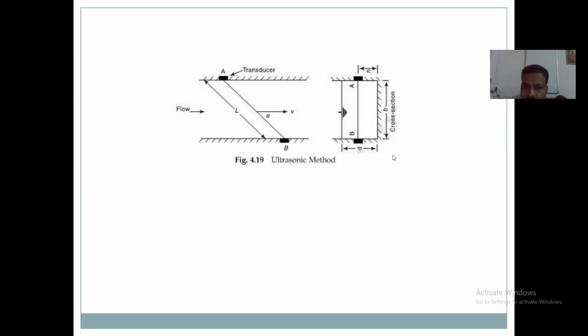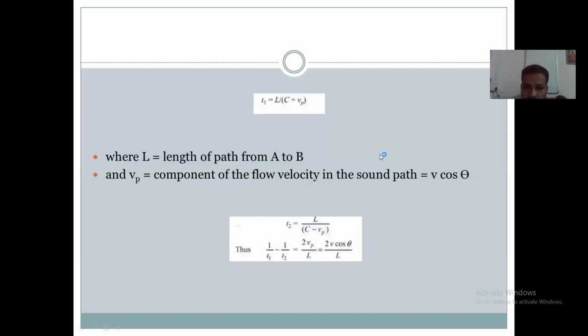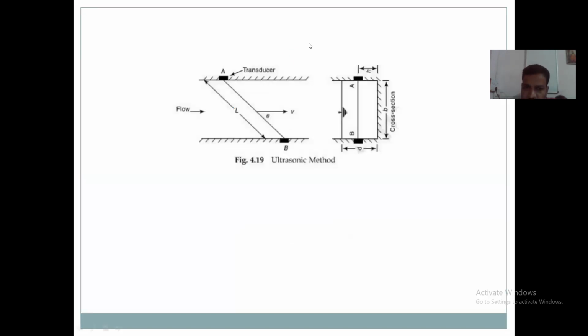Then Vp is the component of the flow velocity in the sound path. This is the component of the flow velocity in sound path, V cos theta. Vp म्हणजे काय? So velocity is the component आहे, V cos theta. इथे दाखवले पहा. Velocity काय इथे? V is the velocity. इथे दाखवले पहा. त्याचा component काय? V cos theta. It is the component of this velocity.